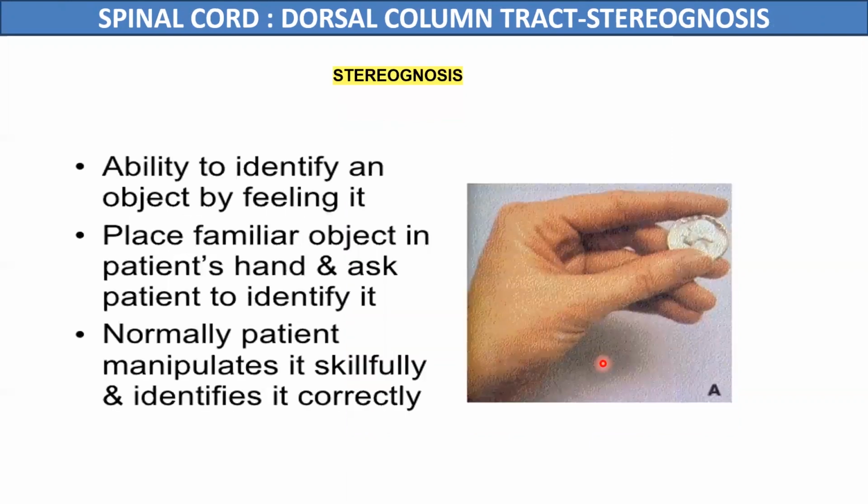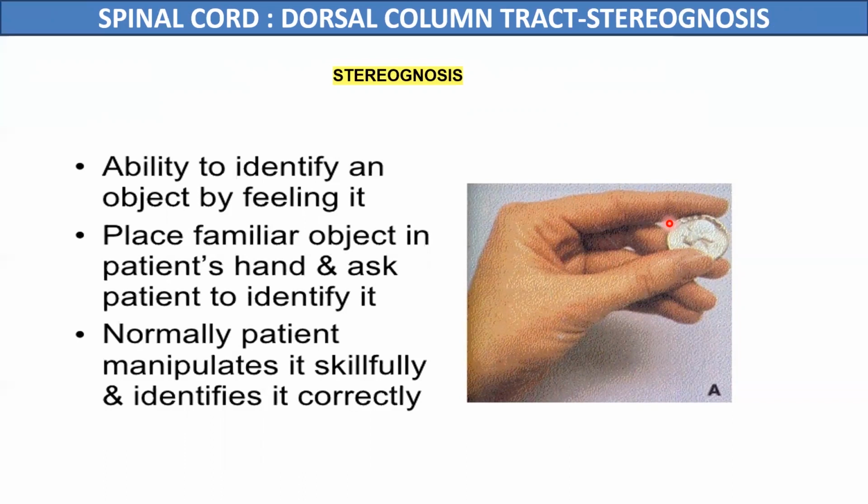And now the next sense is stereognosis. By stereognosis, we mean that the person is able to recognize the shape of an object just by touching it. With the eyes closed, we give a person a circular, rectangular or cubical object and ask the person to accurately tell the shape of the object. So he can tell the shape of the object just by touching it. These are the various sensations carried by the posterior column tracts.